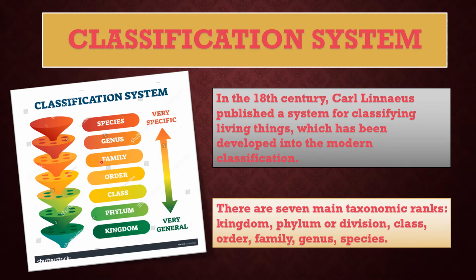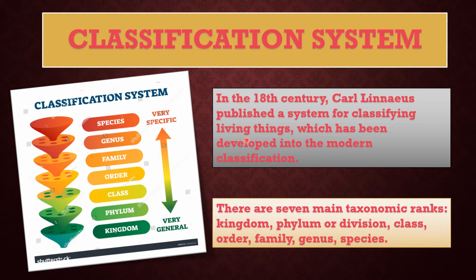Actually, it's like a pyramid. So here, this is kingdom. It's a very general thing, and very specific is species. So now you can say that a classification system is a framework for grouping things based on their similarities and dissimilarities. The modern system of biological classification consists of different levels or ranks.